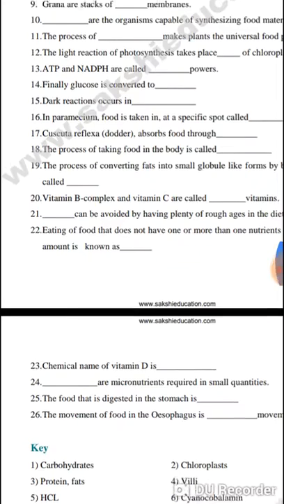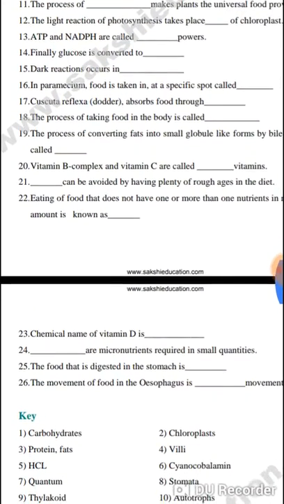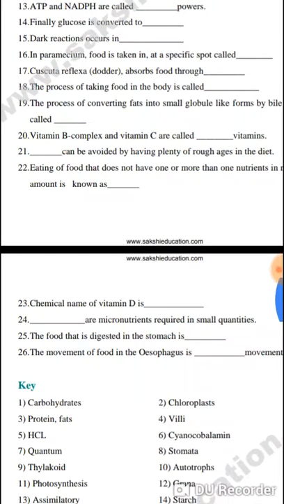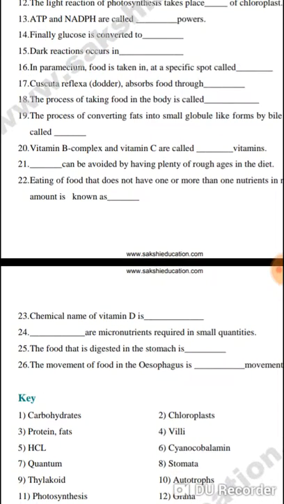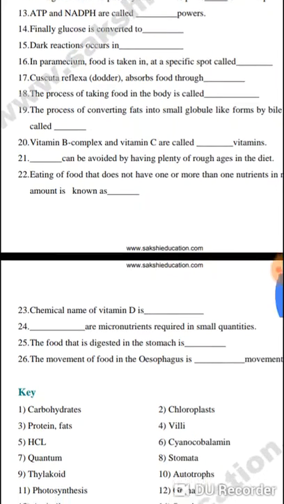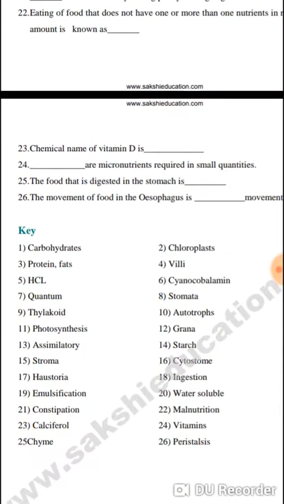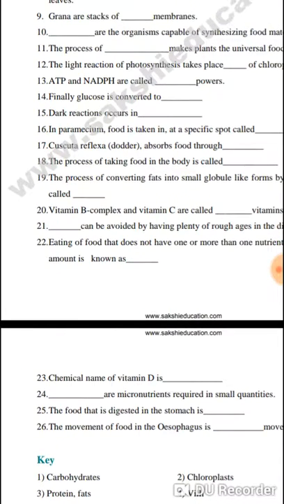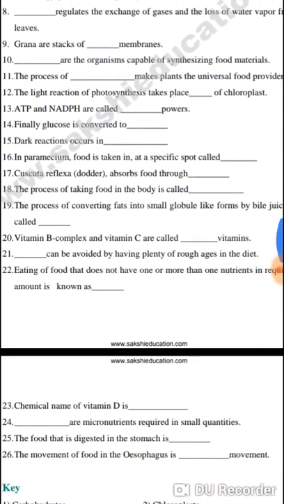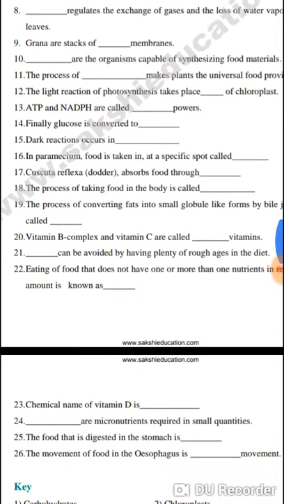Vitamin B complex and vitamin C are called water soluble vitamins.